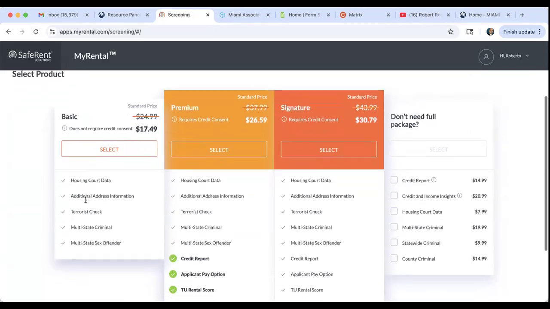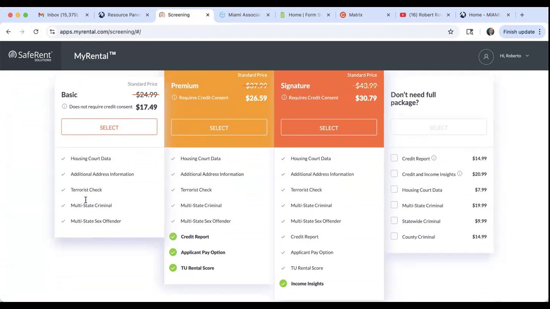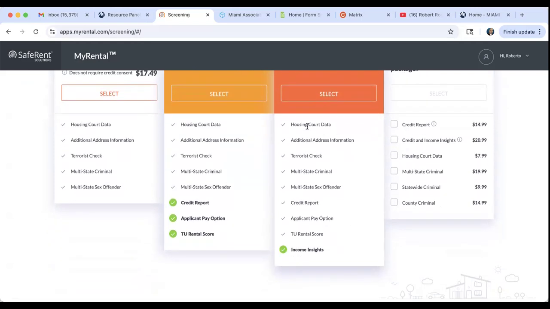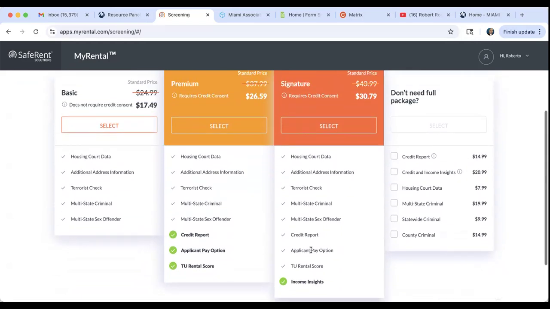All right, so you click there and you will then find out the prices. So right here, you can just go with a credit report if you don't need the full package, and a credit report will cost you $15. And then you have multi-state criminal background checks, $19.99, statewide, $9.99. County criminal background check is $14.99. So really what you need is the multi-state. And if you combine all of it, it's going to be $30.79. If you combine all of this that you see here, everything that you see here. Okay. So that's your third option, guys.